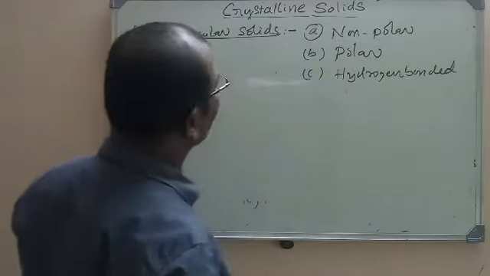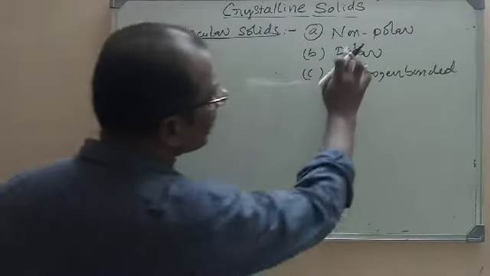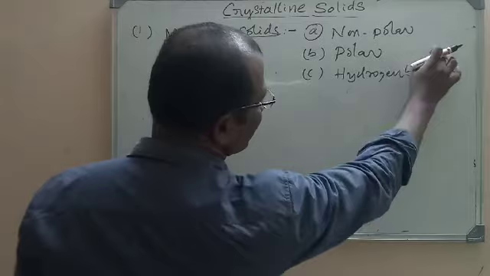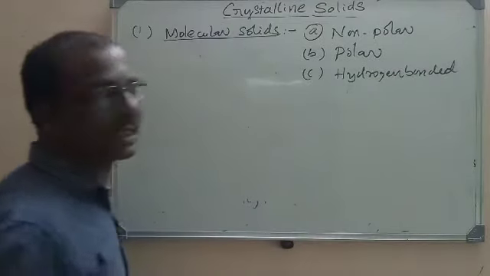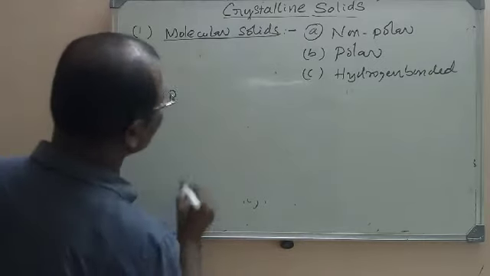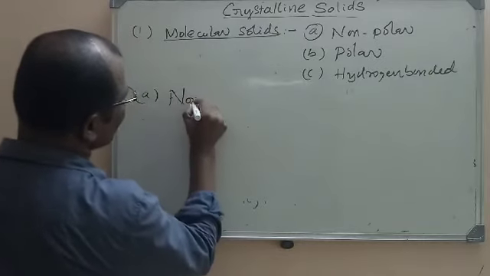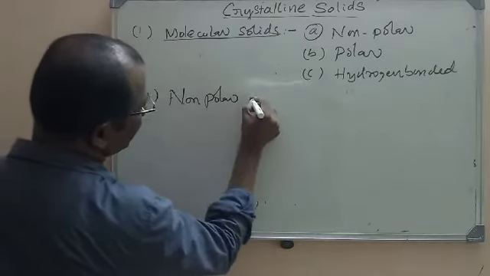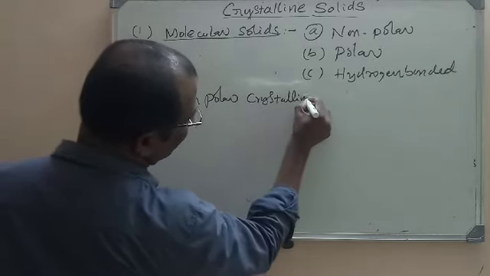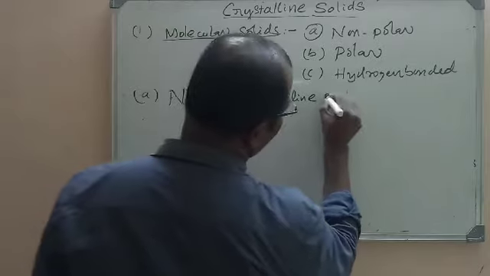There are three types of molecular solids: non-polar molecular solids, polar molecular crystalline solids, and hydrogen bonded molecular crystalline solids. Let us take the first one, non-polar molecular crystalline solid.